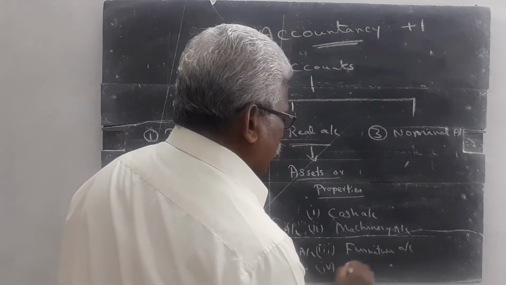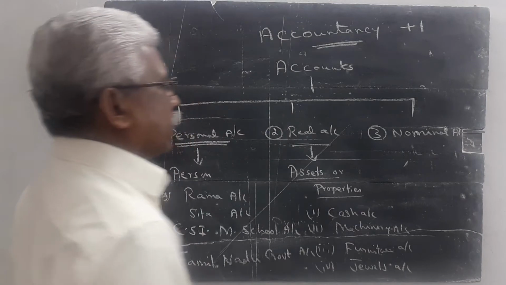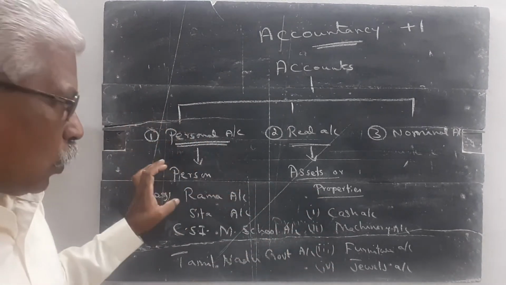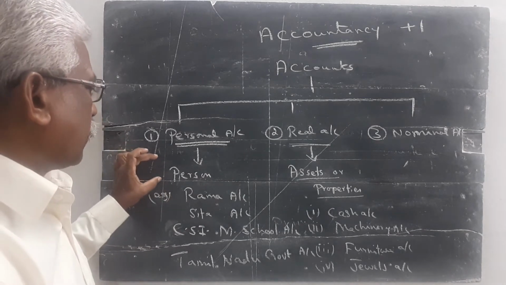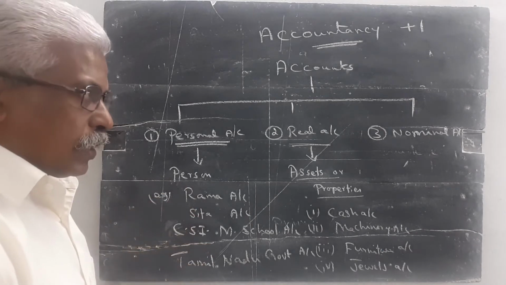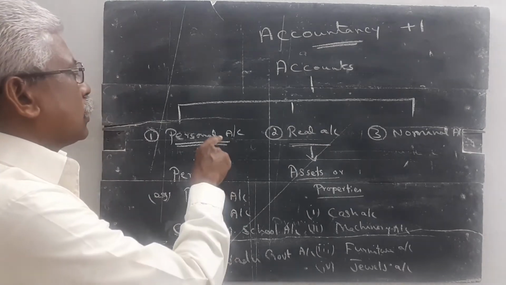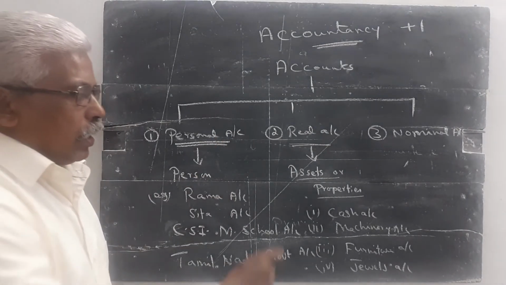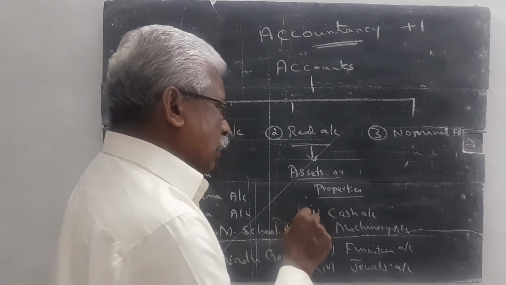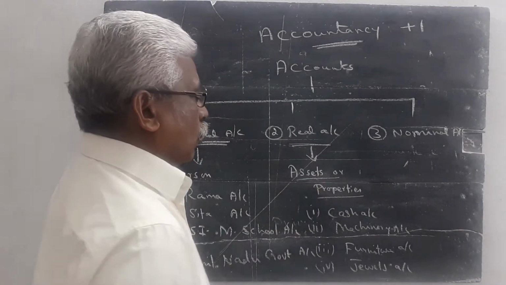Then jewels account, computer account. These are all under the category of real account. Once again, I explain personal account. Any account which explains about a person is called a personal account. If the account starts with the name of a person or the name of an institution, it is considered a personal account. Then real account: the account which explains about the assets or properties of a business or the proprietor is called a real account.